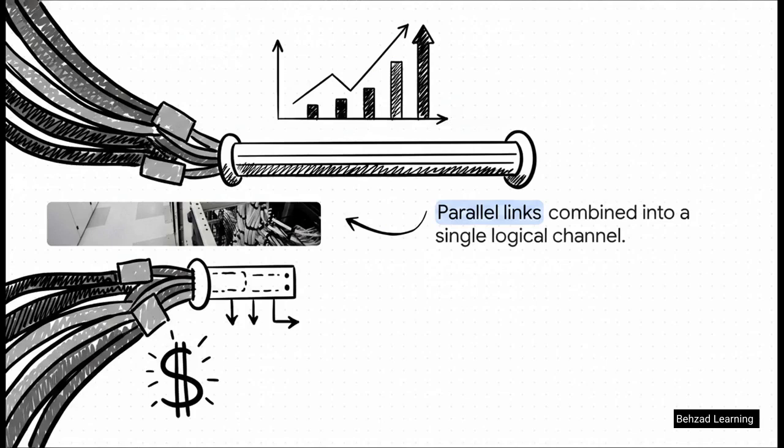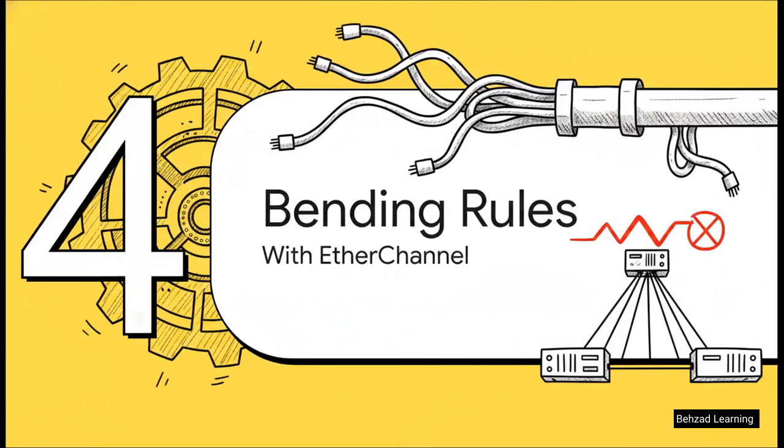Think about those thick bundles of cables running through a modern data center. Leaving half of those cables sitting completely idle just in case a primary link fails, that's a massive waste of money and bandwidth. We desperately need a way to combine the speed of these parallel links, which brings us to a highly clever solution. Let's bend the rules a bit.